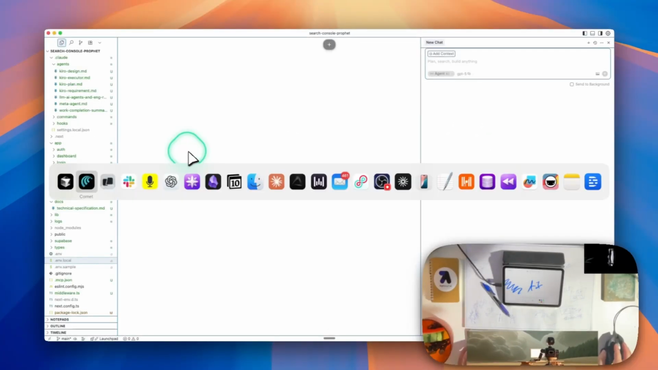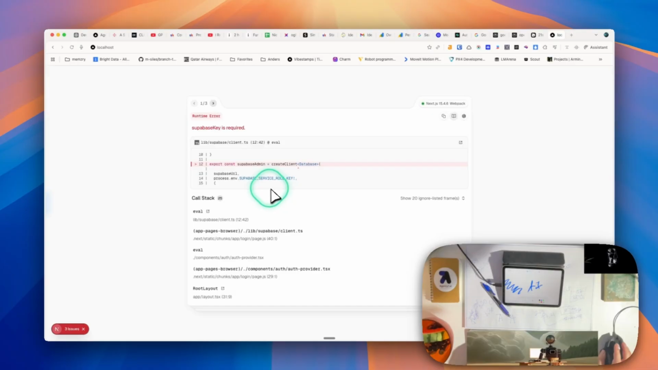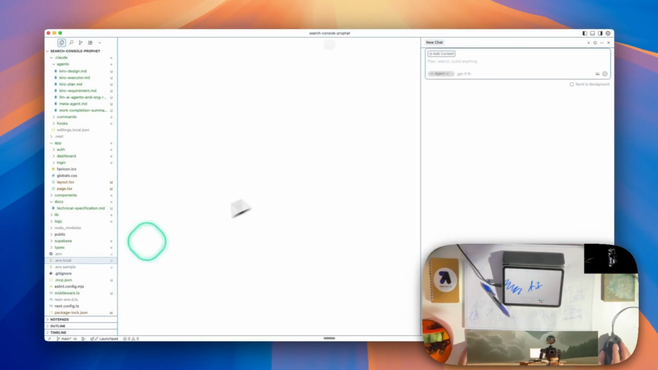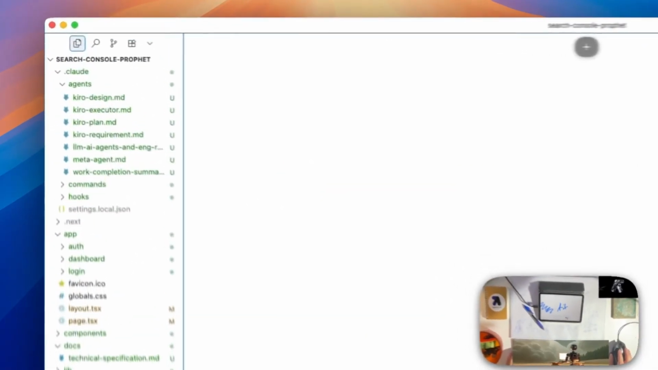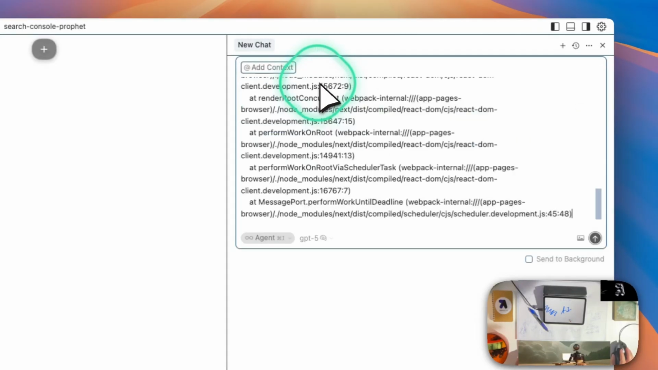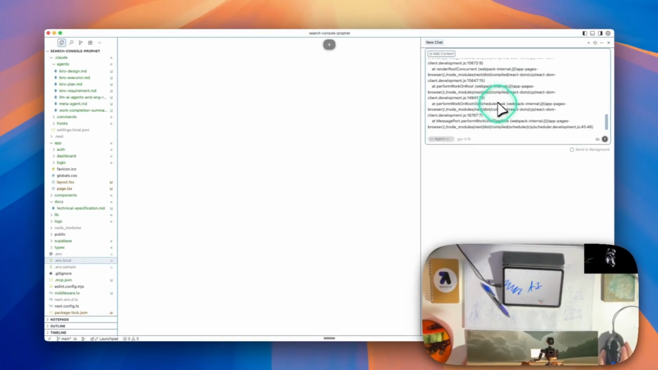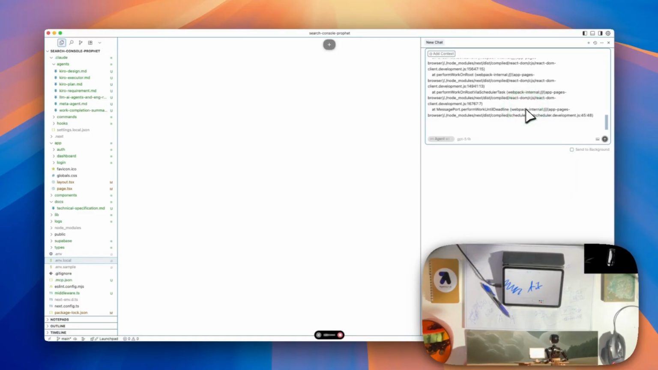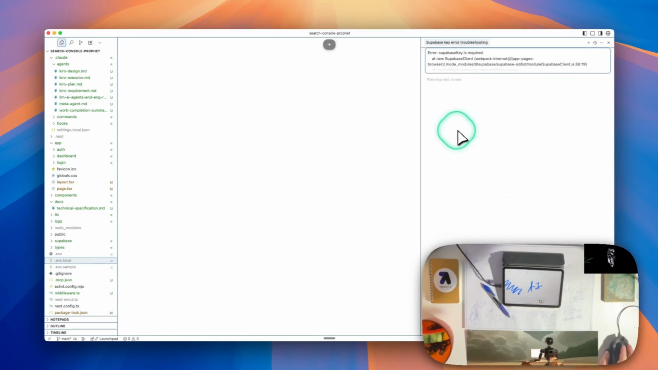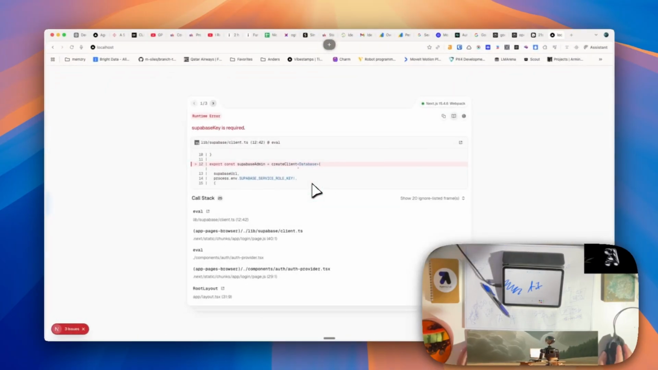Let's see. Oh, first of all, it's having some troubles, but I had it in the other tab. Supabase key is required. I have all that. One second. It's there, but let's do some debugging with GPT-5. It's a pretty good debugger. We're going to say the .env.local contains this already. Hopefully it doesn't show my keys. It shouldn't. Okay, we'll let that think.